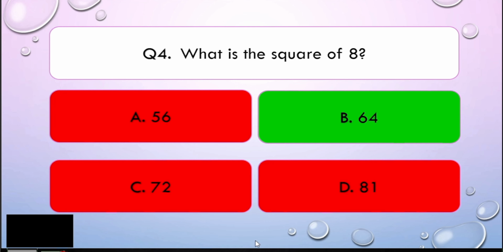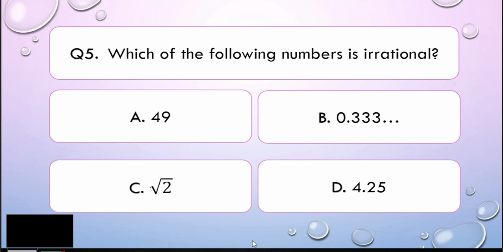Easy, right? Very easy. Now let us go to question number 5. Which of the following numbers is irrational? Is it A, 49, B, 0.333 and it never ends, C, square root of 2, or letter D, 4.25, or 4 and 25 hundredths? I'll give you 5 seconds to think about your answer.